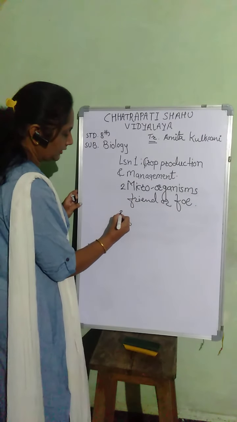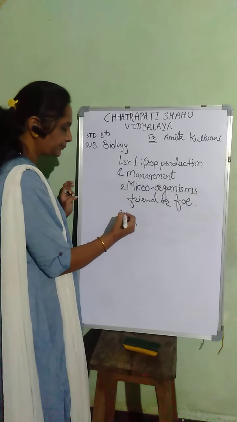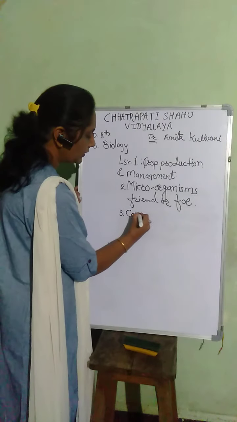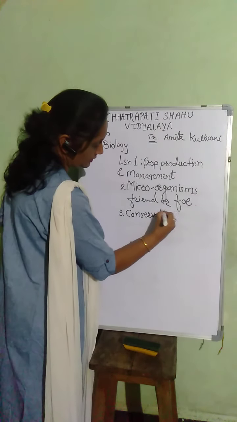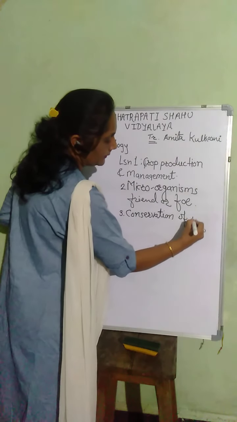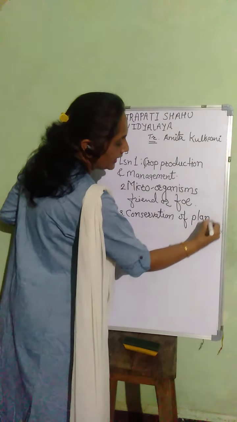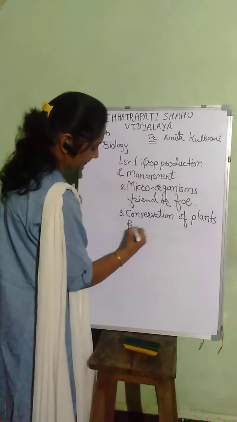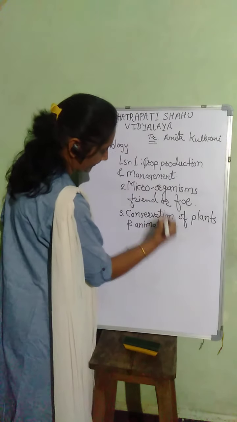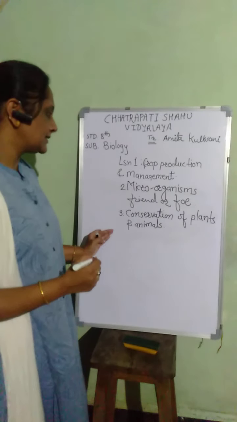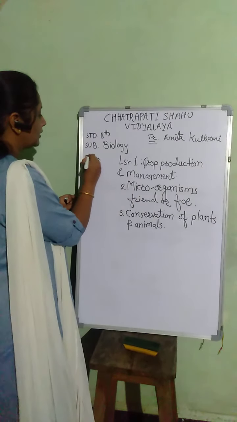Then the third lesson is conservation of plants and animals. These 3 lessons are there for term 1.